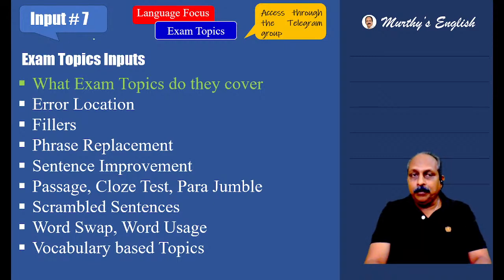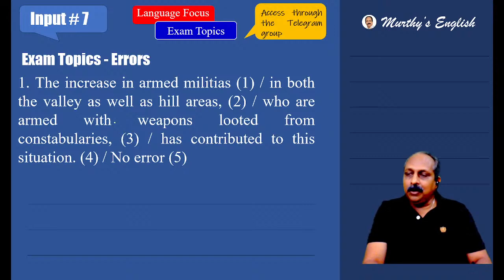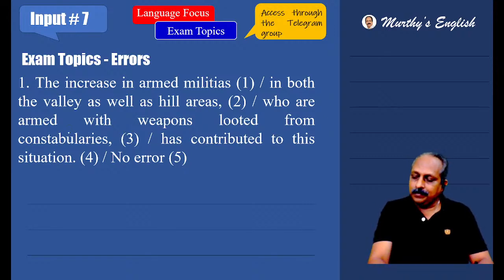Exam topics, input 7, exam topics inputs. What exam topics do they cover? Error location, fillers, phrase replacement, sentence improvement, and all these go with comprehension. Today I have brought error location. First, you try to. The increase in armed militias in both the valley as well as hill areas. Don't go beyond this, save your time.